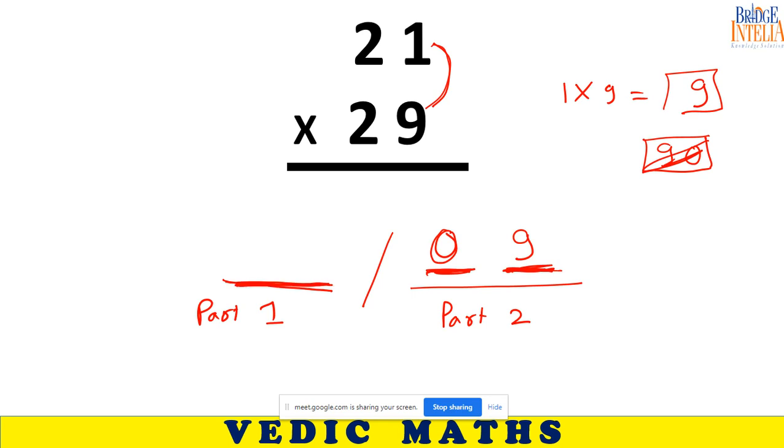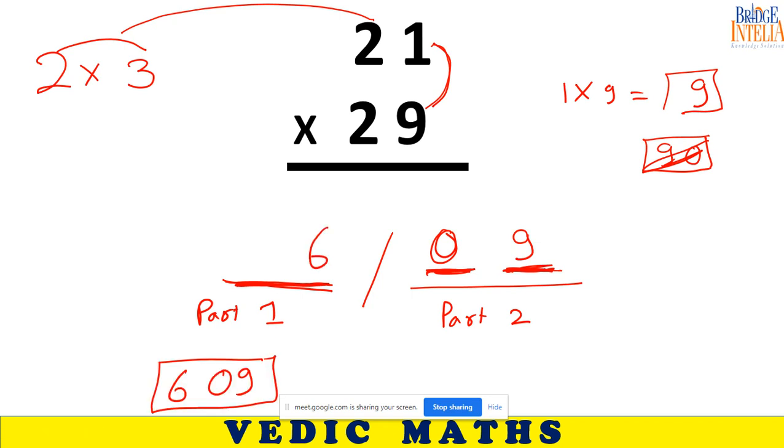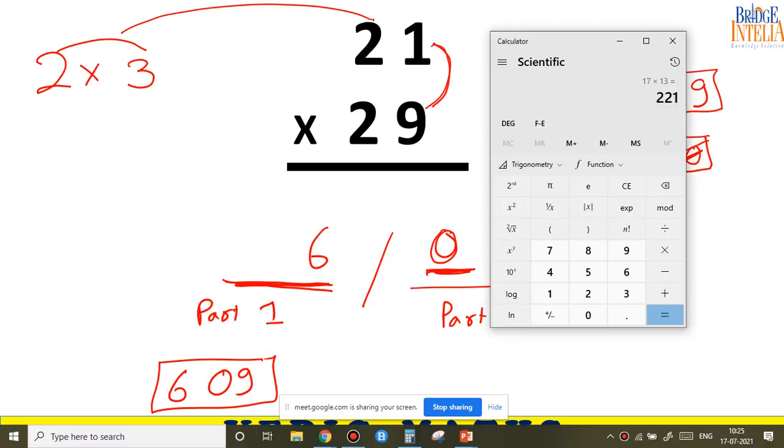So take the remaining numbers. So remaining number is 2. So multiply 2 with the next number. Ekadhiken Purven. One more than the previous one. So 2 into 3, 6. So this is the final answer. 609 answer. Let's verify. I would insist that if you have a calculator with you, it will be more satisfying. It will be more fruitful for you. So 609, as you can see.